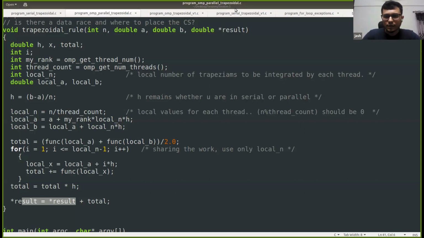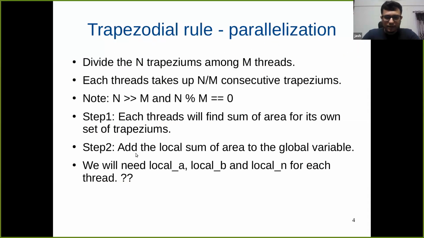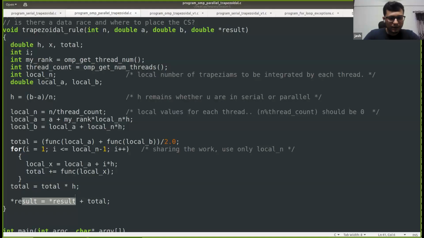So quickly moving back to the slides, if you remember, we said that in step 2, we'll add the local sum of area to the global variable, right? So this is what we are doing here.